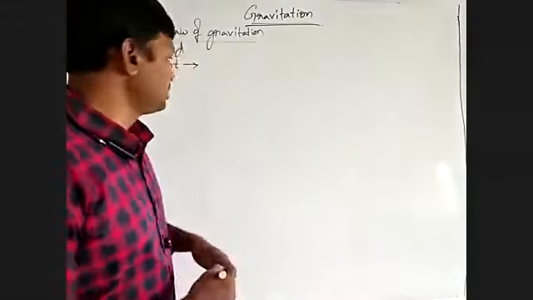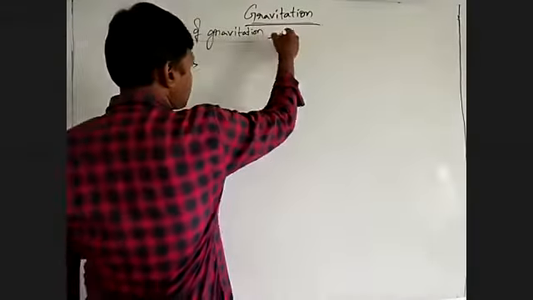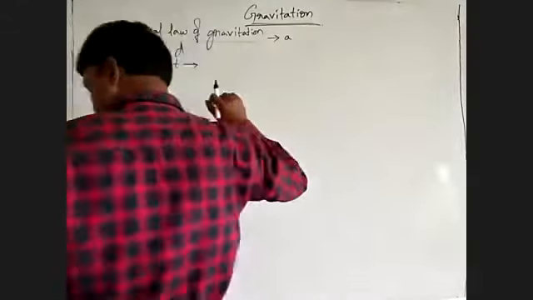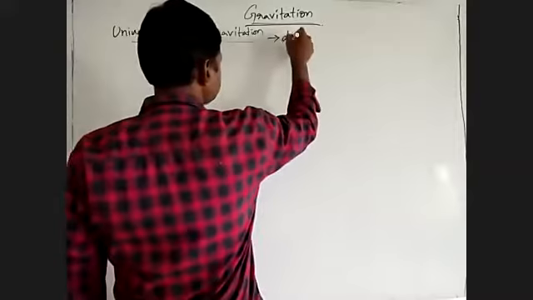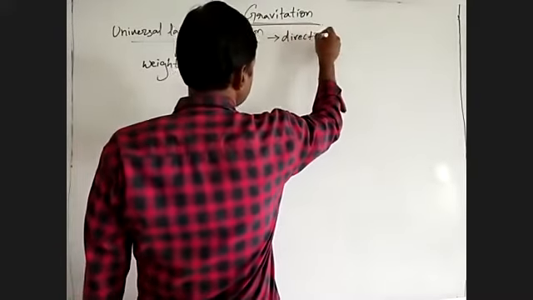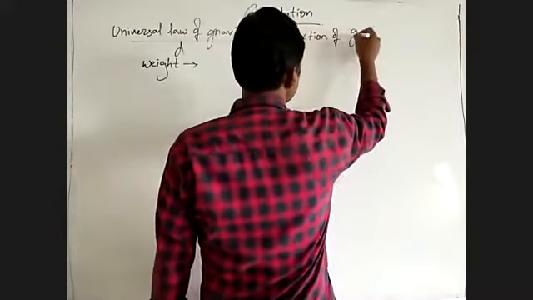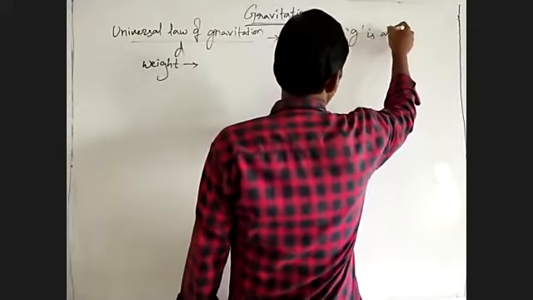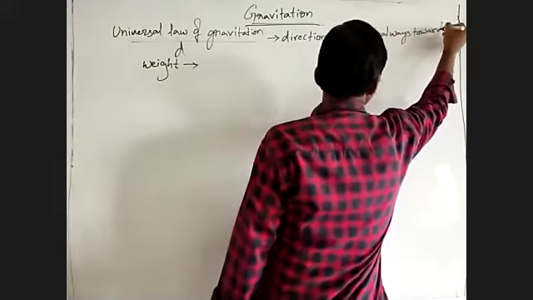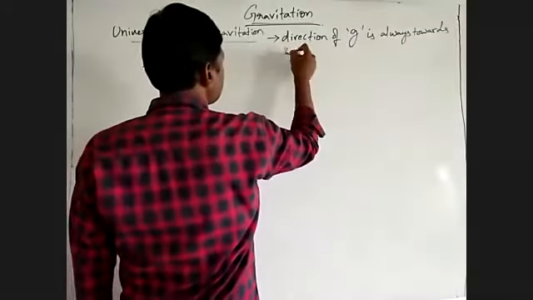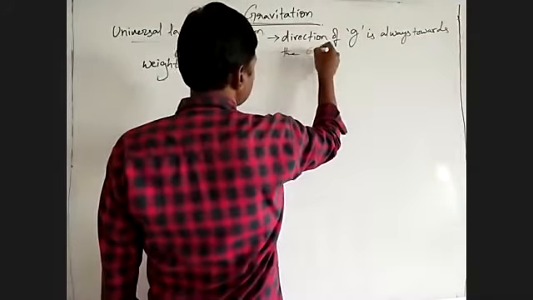Okay, before going to this, the direction of acceleration due to gravity. The direction of g is always towards the center of the earth.